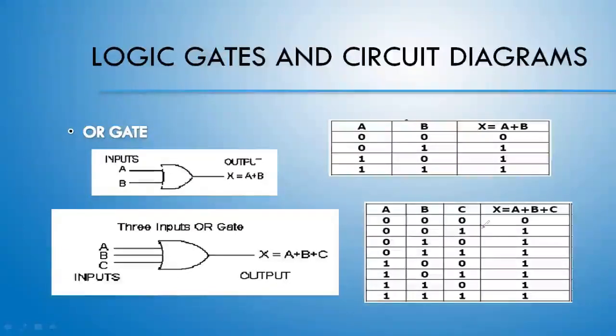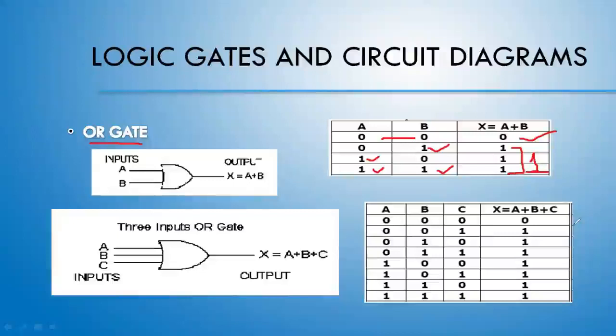Now you need to understand, you don't need to bother about the input. You have to understand the output. When we are discussing the OR gate, what is the output that we can expect? When both the values are 0, the output will be 0. Otherwise, if either of the variables has 1, at least one of the input values is 1, then for the output, definitely we are going to get the value 1.